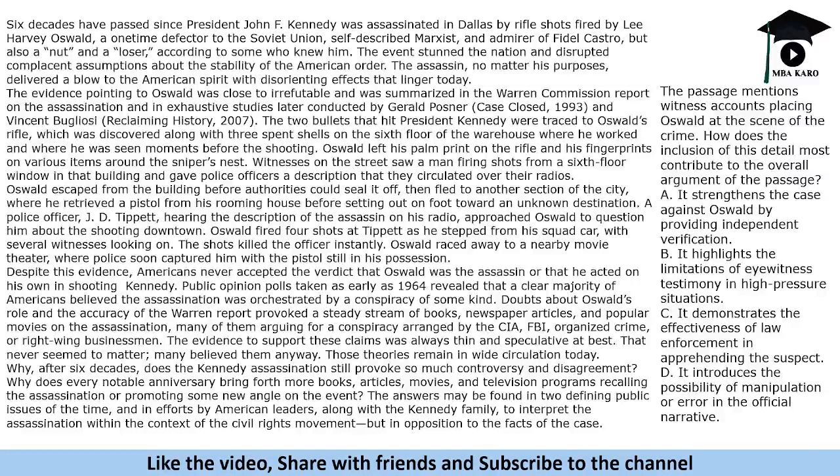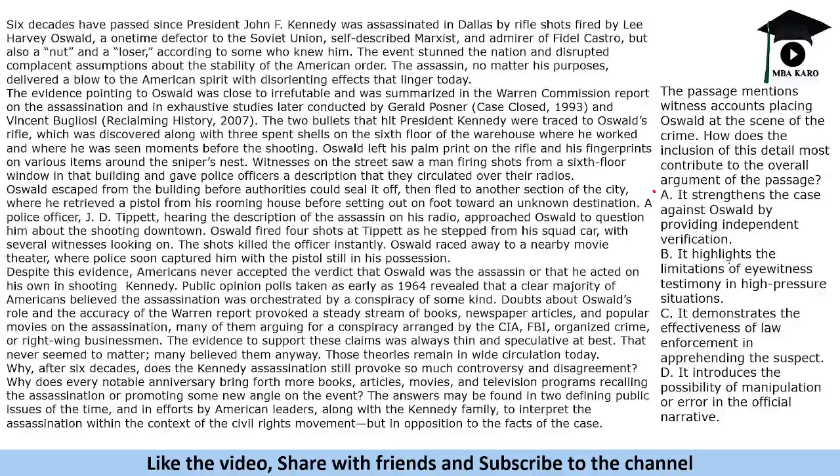The passage mentions witness accounts placing Oswald at the scene of the crime. How does the inclusion of this detail most contribute to the overall argument of the passage? It strengthens the case against Oswald by providing independent verification. It does.